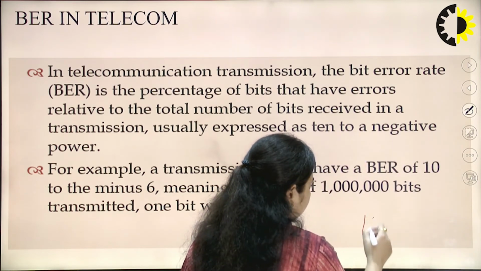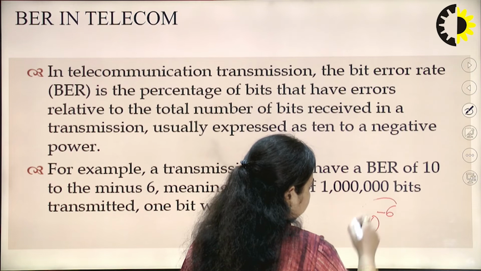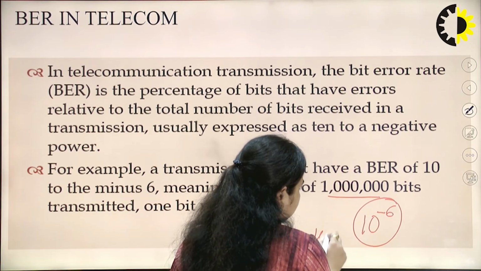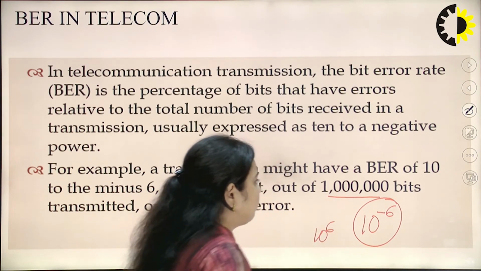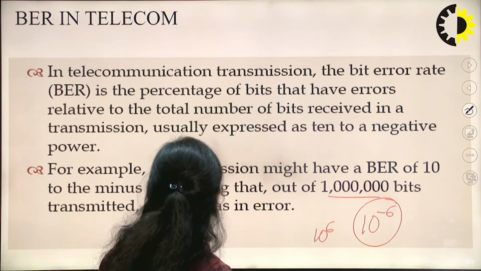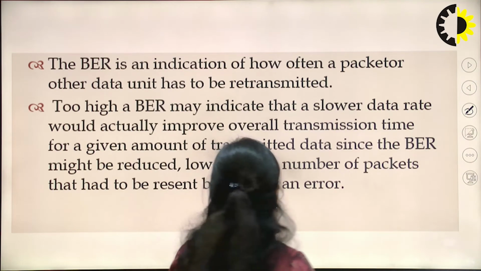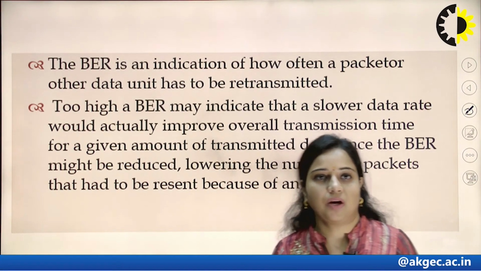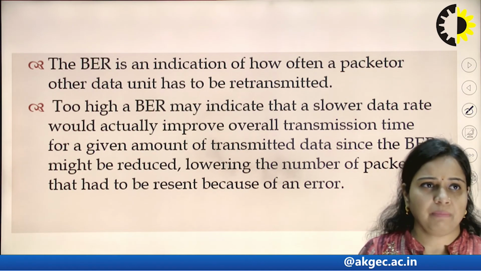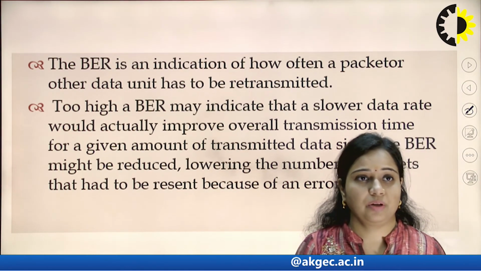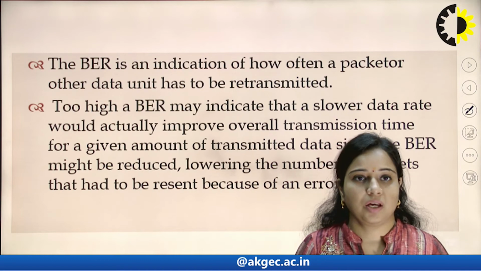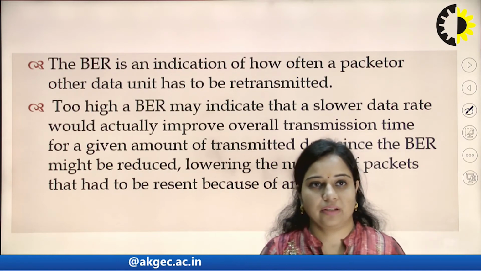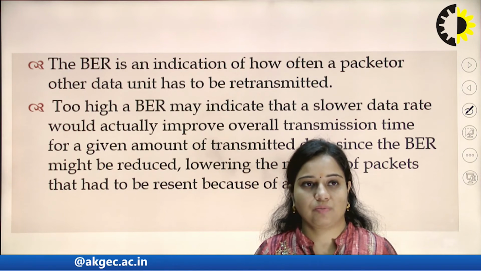So, 10 to the power minus 6 means that 1 out of 10 to the power 6 bits has an error. This is how we can find the bit error rate in telecom. The bit error rate is an indication of how often a packet or other data unit has to be retransmitted, meaning whenever an error occurs at the receiver side, the data packet has to be retransmitted again.